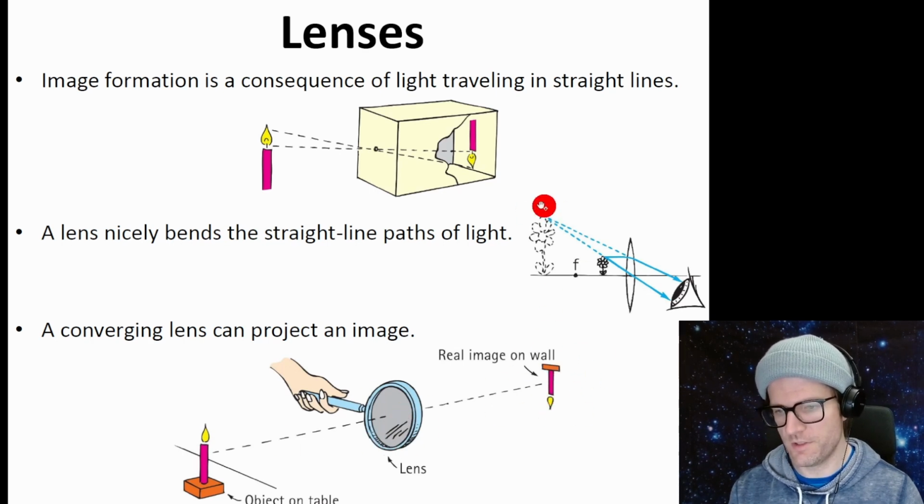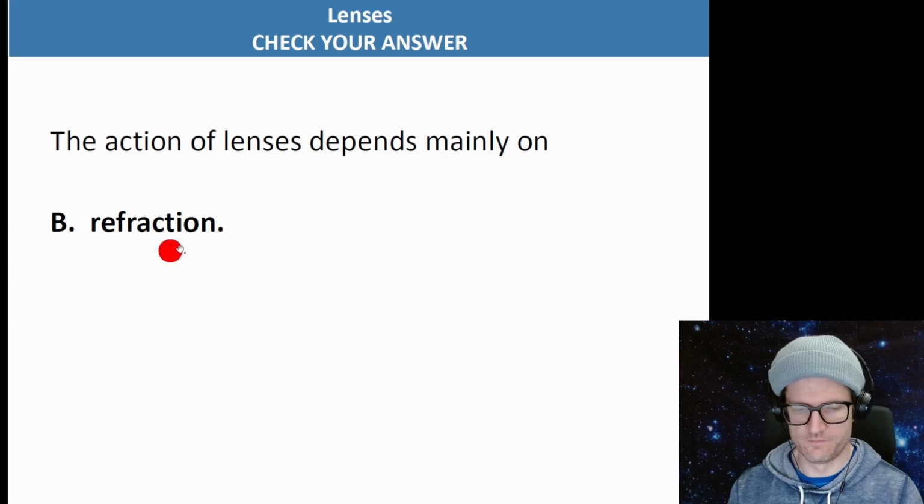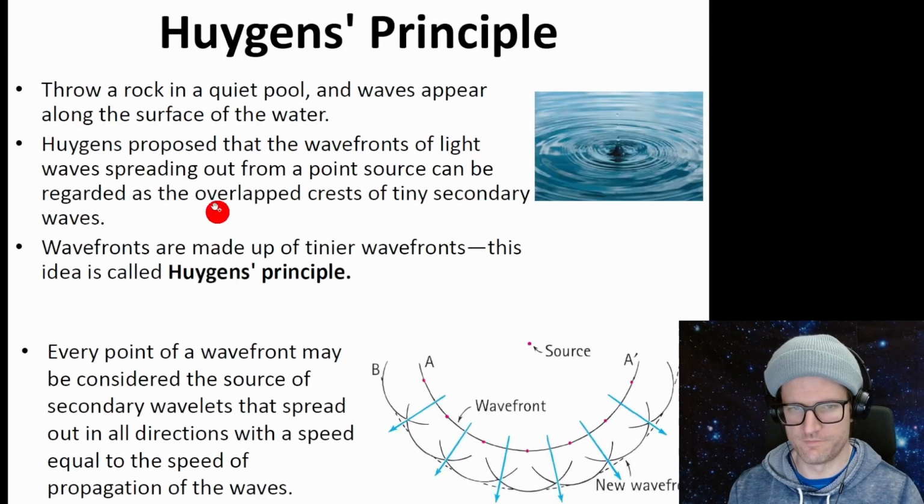This is a virtual image because it's not really there. This is the real object. This is a virtual image on the wall. The object's not really there. The action of lenses depends mainly on refraction. Light's bending when it goes into the glass.